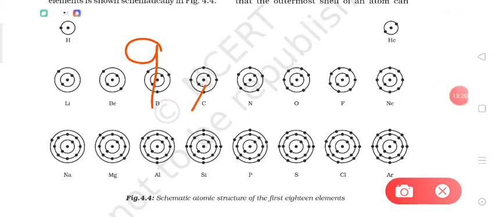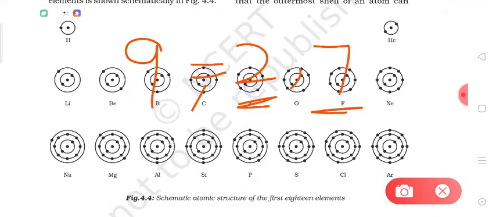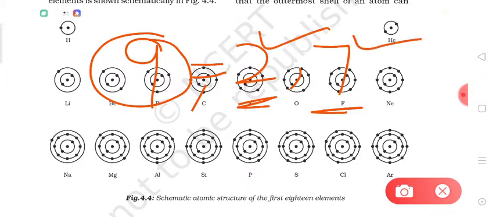So what will be the electron configuration? In the first shell there will be 2 electrons, and the remaining electrons will go into the second shell. So the 9 electrons will be distributed as 2 in the first shell and 7 in the second shell. Now for neon, as you can count here, the total number of electrons is 10. So 2 electrons are accommodated in the first shell and 8 electrons are accommodated in the second shell.